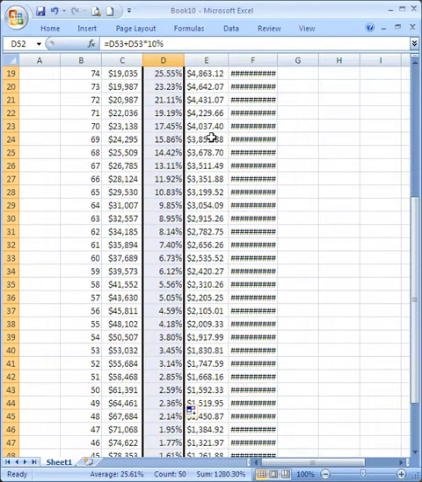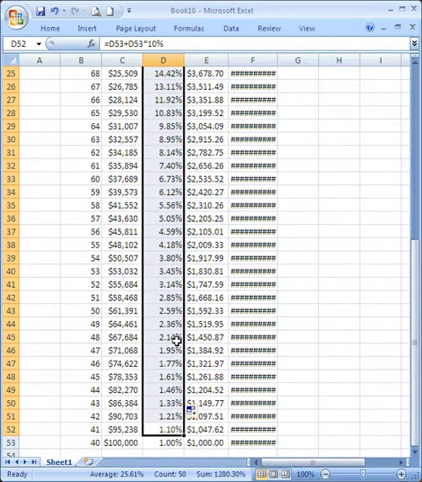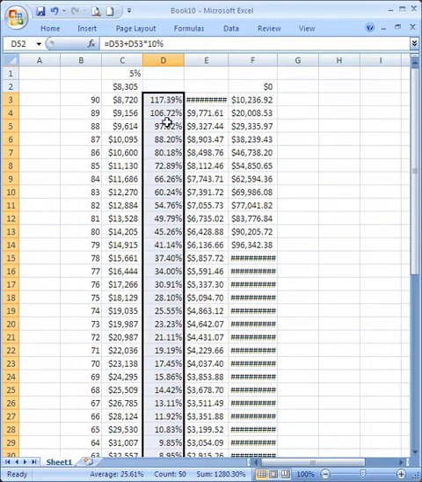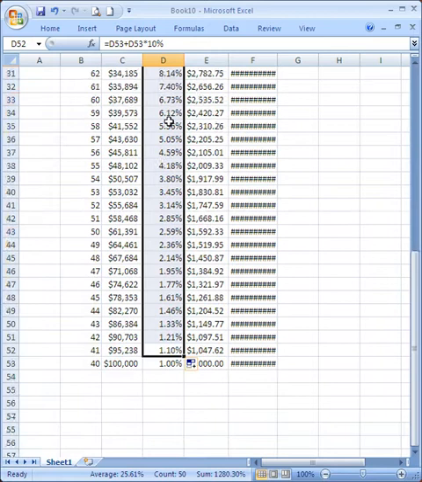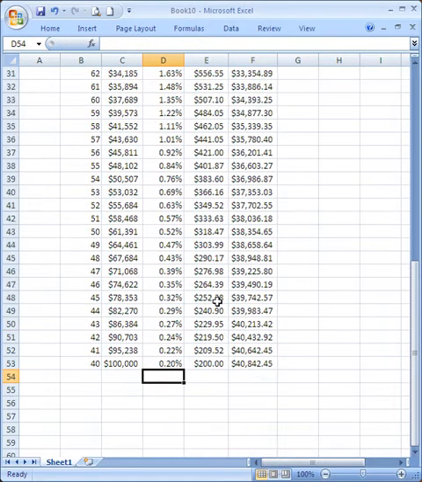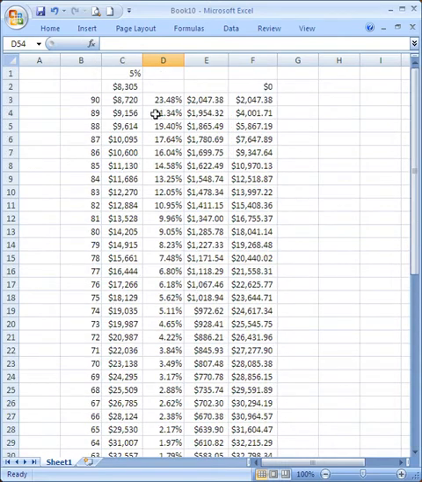But we run into a problem. It's perfectly reasonable to say that we have a 2% chance of dying at 48. But it makes no sense at all to say that we have a 106% chance of dying at 89. You can't have more than a 100% chance of dying in any particular year. So our 1% guess down here was too high. Suppose we put in instead just, say, 0.2%. All of the percentages now look pretty reasonable.